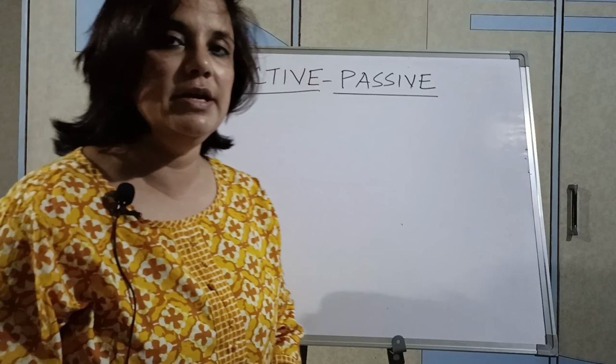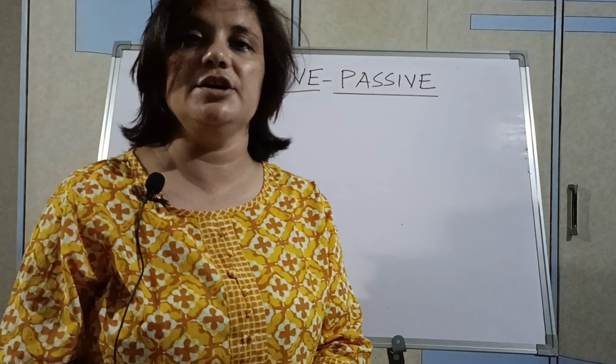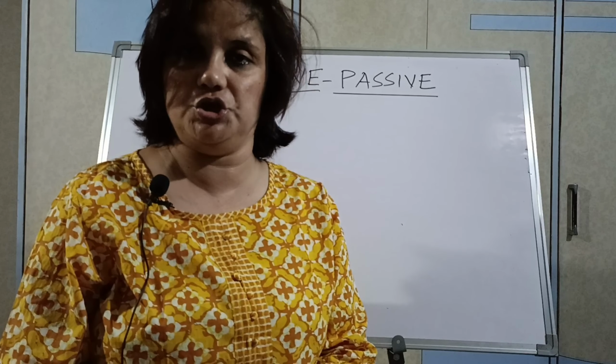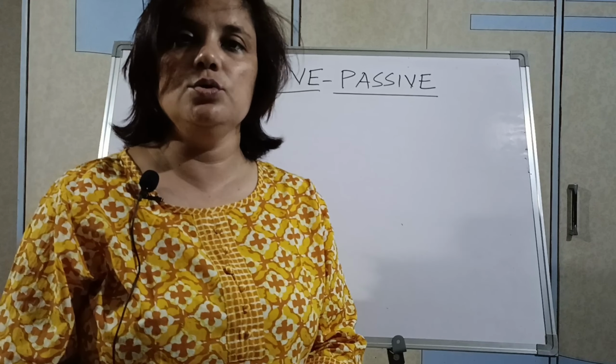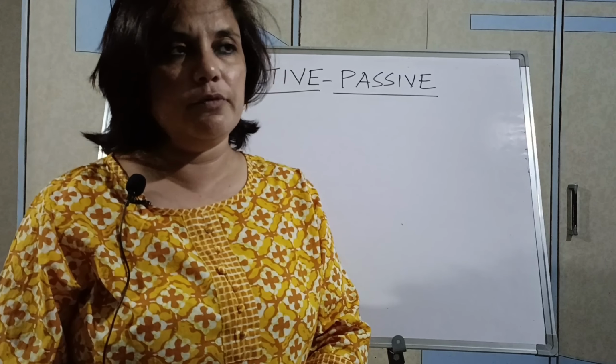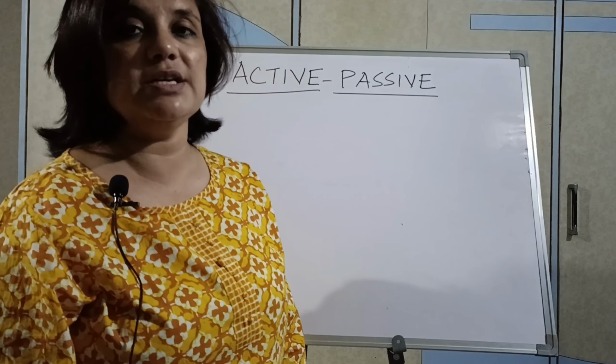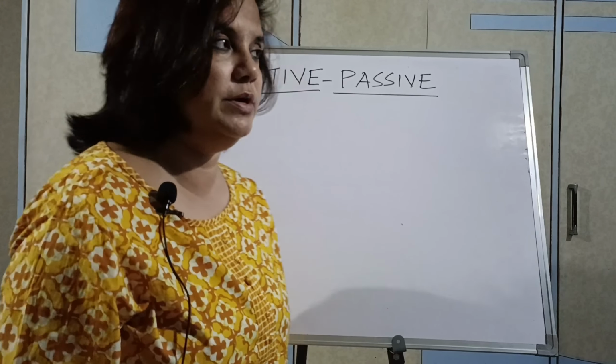Okay, so children, here we are going to start active passive. First of all, you should know active passive is a kind of voice. Voice means speech. So we speak in two terms. First is when the subject is active. But before active passive, you should have the knowledge of subject and object, which I am going to tell you here.